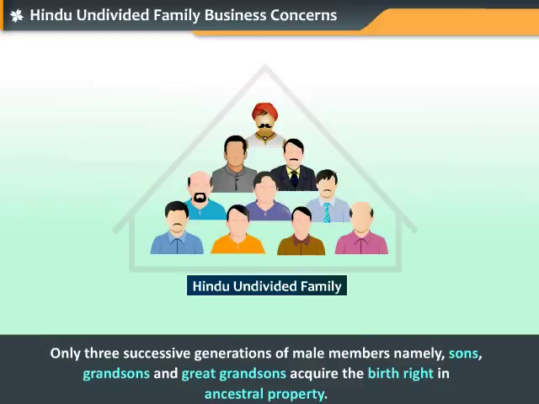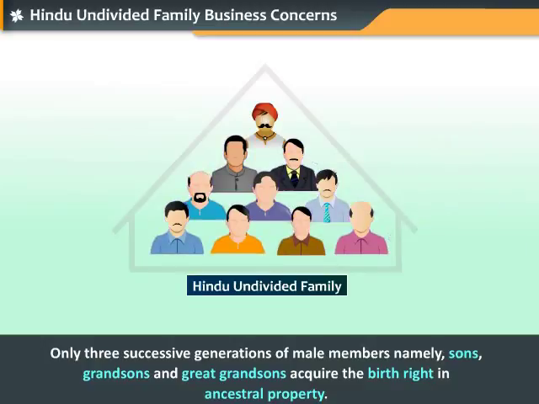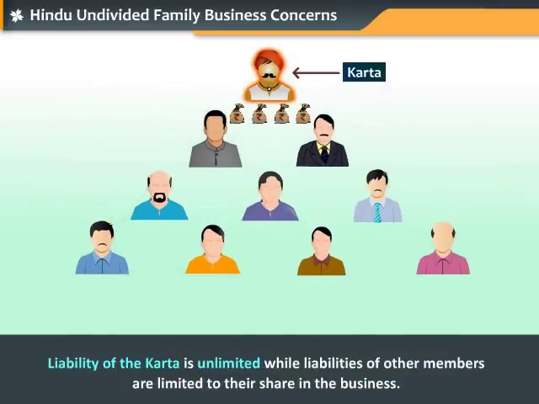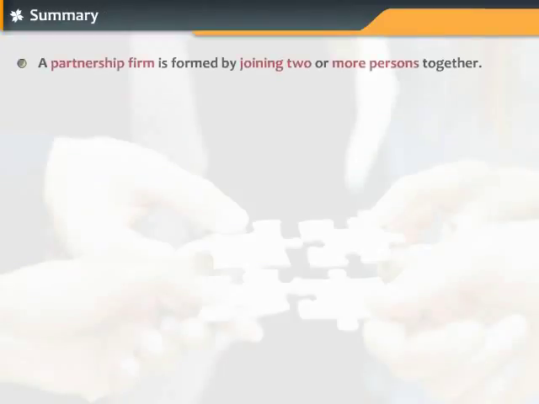Only 3 successive generations of male members, namely sons, grandsons, and great-grandsons, acquire the birthright in ancestral property. The senior-most member of the family, called as Karta, manages the business. Liability of the Karta is unlimited, while liabilities of other members are limited to their share in the business.